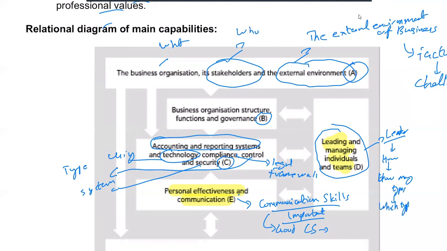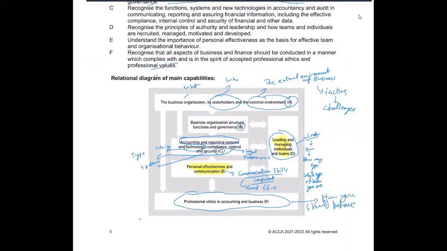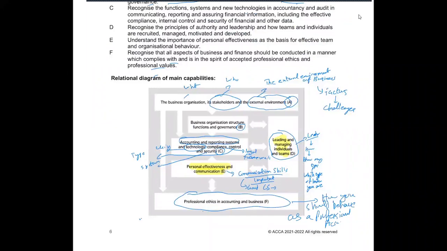Ethics will tell you how you should behave as a professional accountant. It will tell you what people expect from you, what society expects from you, and what the organization you are working for expects from you. So this was a short introduction of the course.